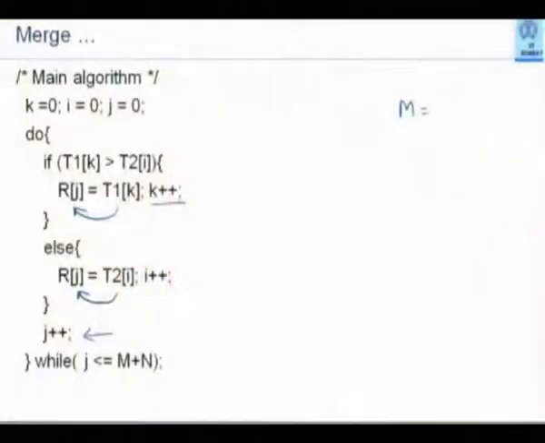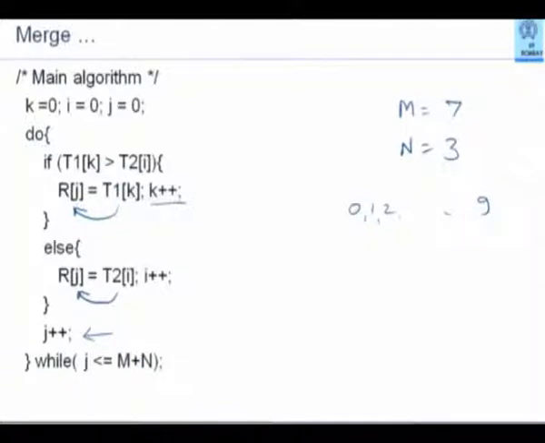Let us take m as equal to 7, n as equal to 3. So totally how many elements should be there in the result array? 10. What should be the indices of those 10 elements? 0, 1, 2, up to 9.